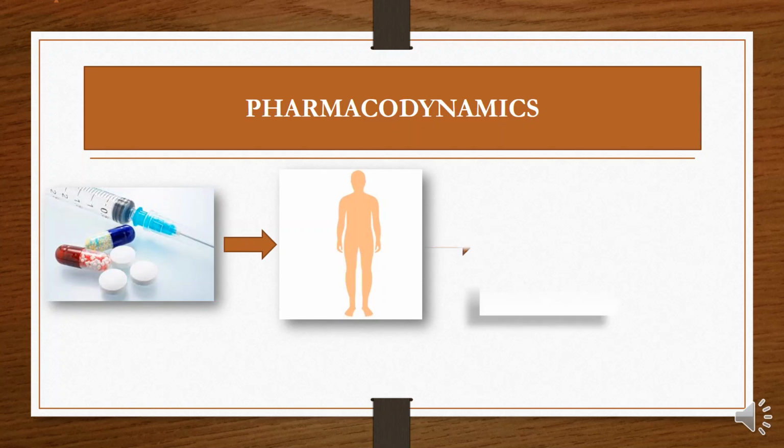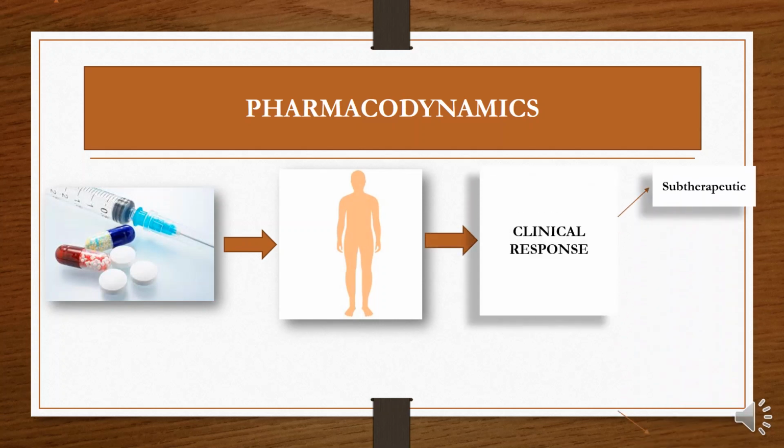Pharmacodynamics refers to the molecular, biochemical and physiological effects of drug, including the drug mechanism of action. After the distribution of the drug in the body, especially in its target organ, the drug will give a clinical response, and that clinical response can be a therapeutic response or the toxic response, that is the adverse or the toxic effect of the drug. So this is basically what the drug is doing to the body.